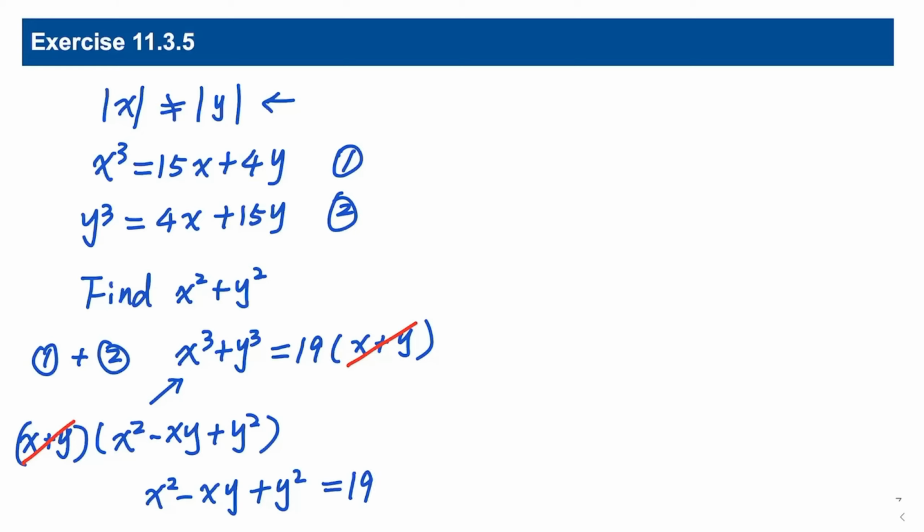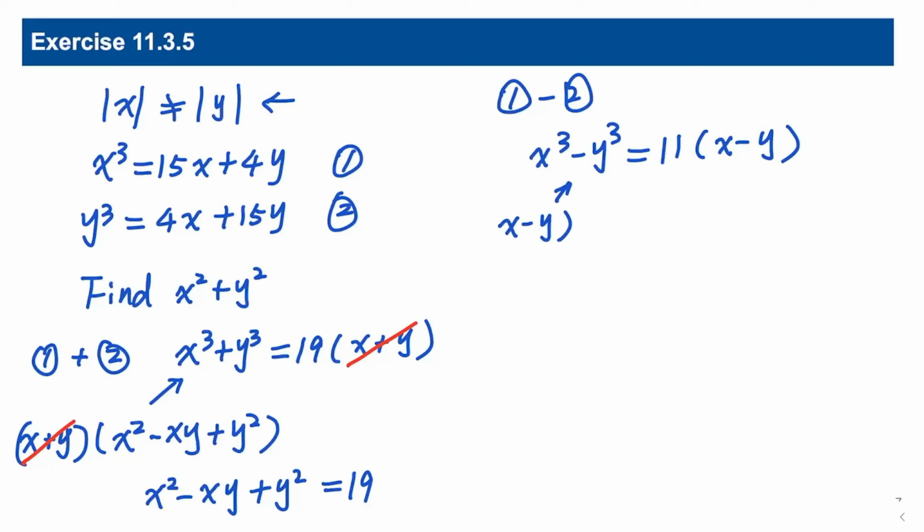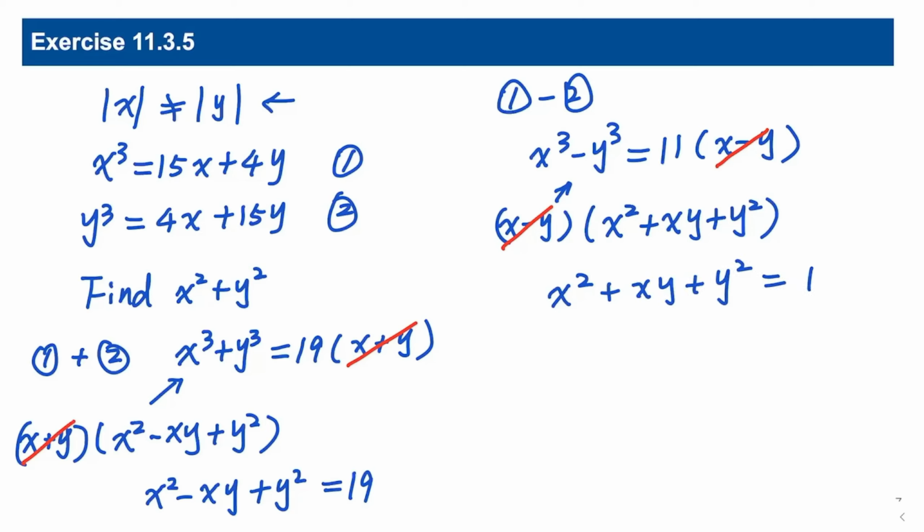Then we take the difference of these two equations. We get x cubed minus y cubed equals 11 times x minus y. Factor the left-hand side, we get x minus y times x squared plus xy plus y squared. Again, the absolute values of x and y are not the same, so we can cancel the factor x minus y from both sides of the equation, and we get x squared plus xy plus y squared equals 11.